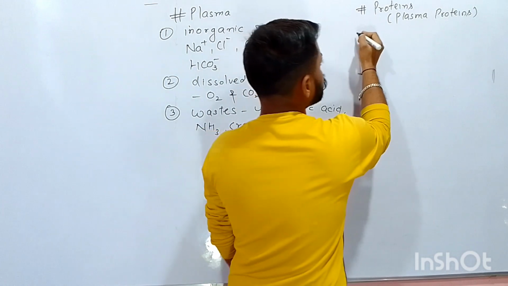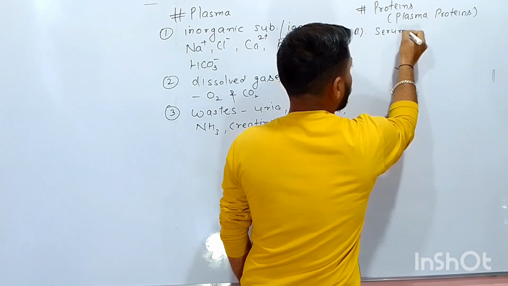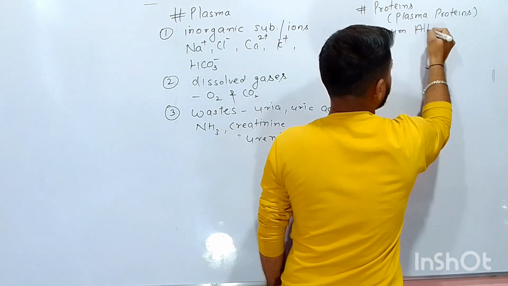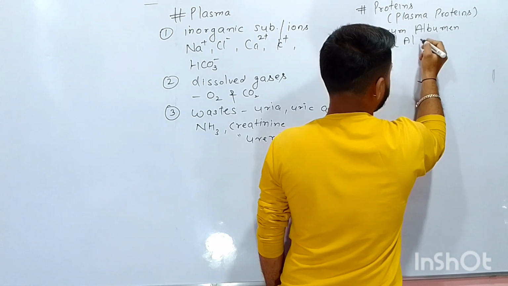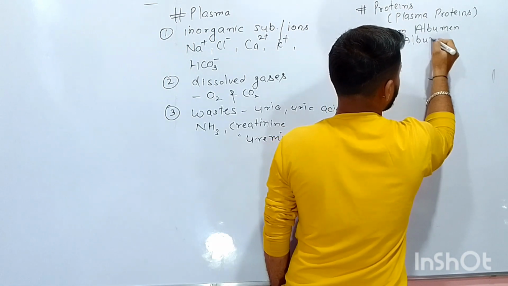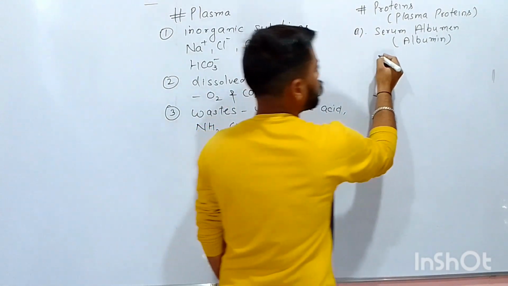The first protein present in plasma is serum albumin. It is also known as albumin. And its main role is osmoregulation.